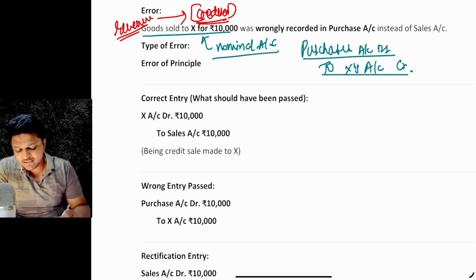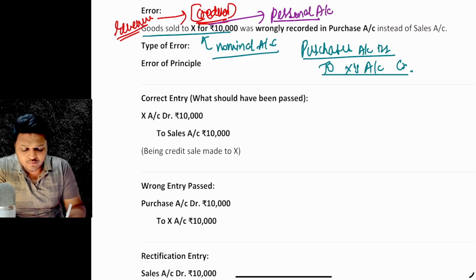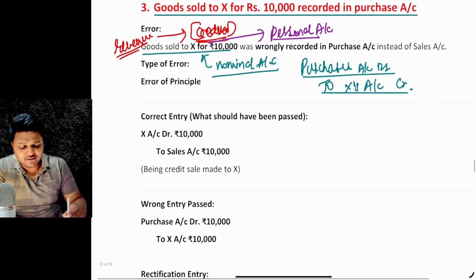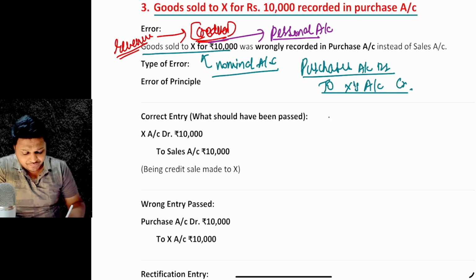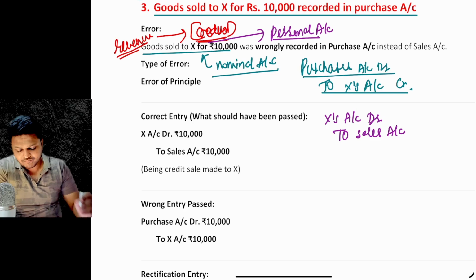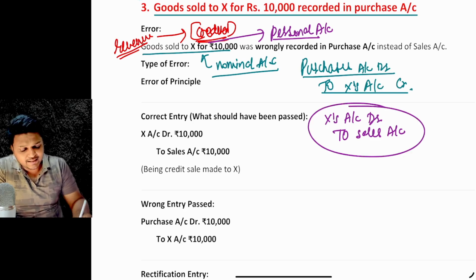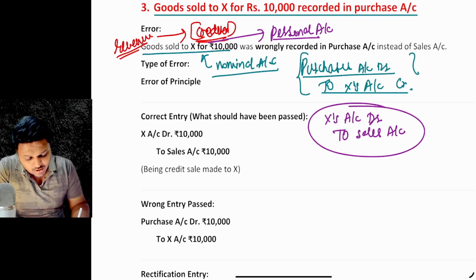And Mr. X's account is a personal account, right? And for a personal account, what are the rules? Debit the receiver and credit the giver. So here the person X is the receiver. The person X's account is to be debited. So the correct entry must have been X's account debited to the sales account. Getting it? All right. And what entry was passed? The wrong entry was passed.